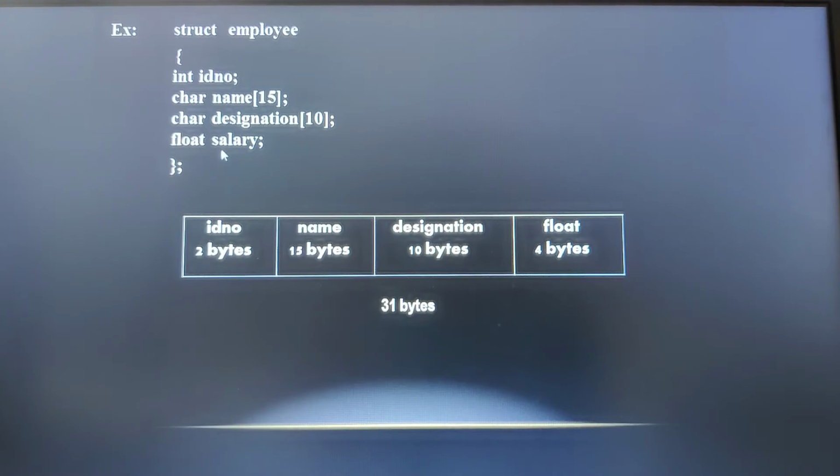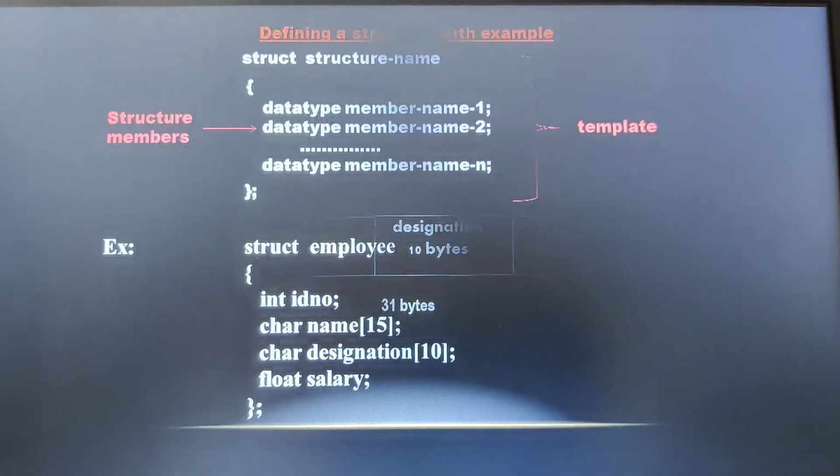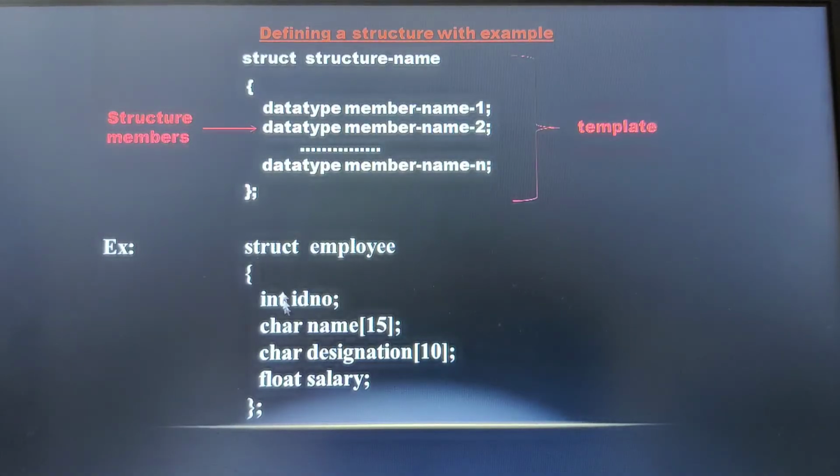It doesn't allocate any memory for the definition of a structure. Therefore, we refer to a structure definition as merely a specification which shows how the structure variables could be defined. No memory allocation will be done when you write the definition of a structure.